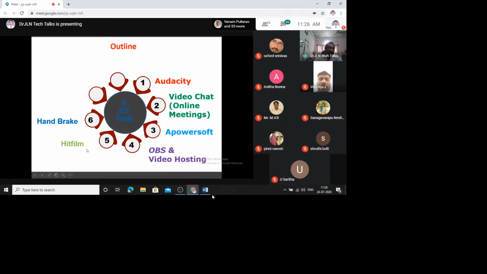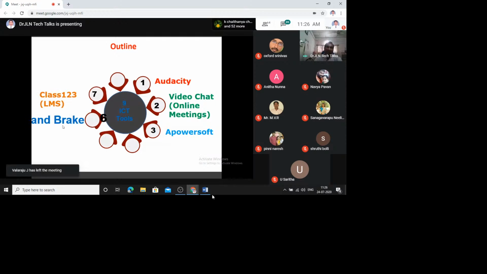Then coming to the next tool, which is Class123. This Class123 is a learning management system, an LMS tool for faculty. Like we have Google Classroom, Edmodo, like that Class123 is also one of the LMS tools. Then after that we have CISA, which is used for conducting quizzes and other types of activities, and for connecting meetings with parents and others also it is possible.